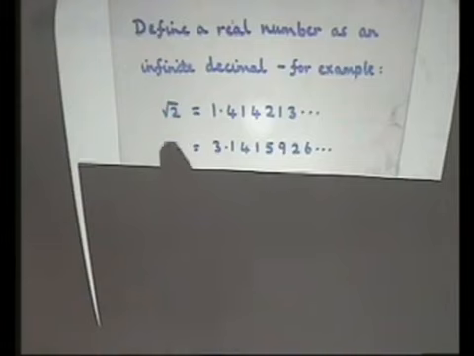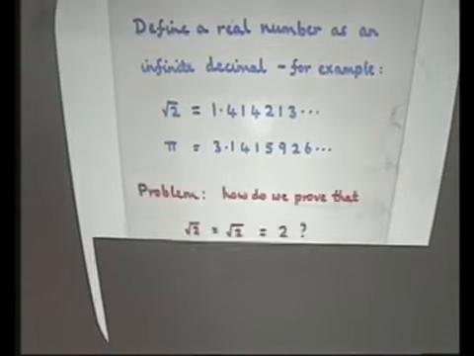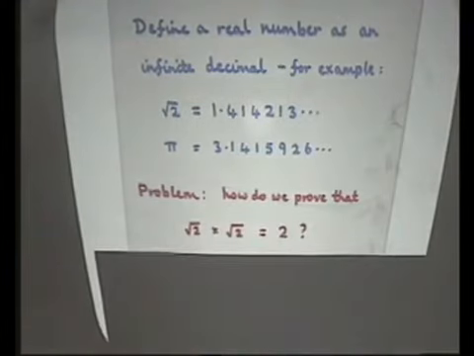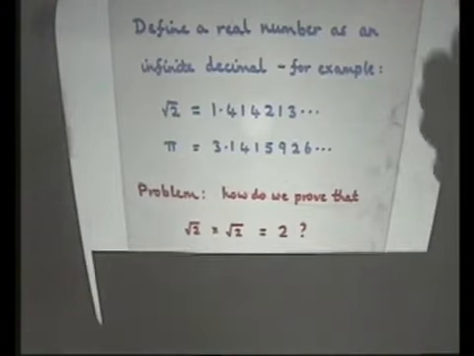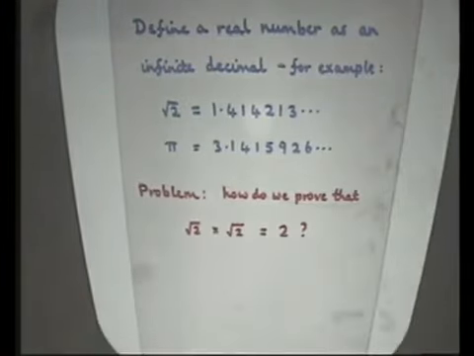Because if you define the square root of 2 to be this, how do you prove that this is equal to this? What you've got to do is write them as infinite strings and start to multiply them together. And if you're multiplying them together, you've got to start at the other end. And the other end is a rather long way away, and you really can't. So you're in trouble again. This seemed to be the right way of doing it, using infinite decimals, and sadly, it didn't work.